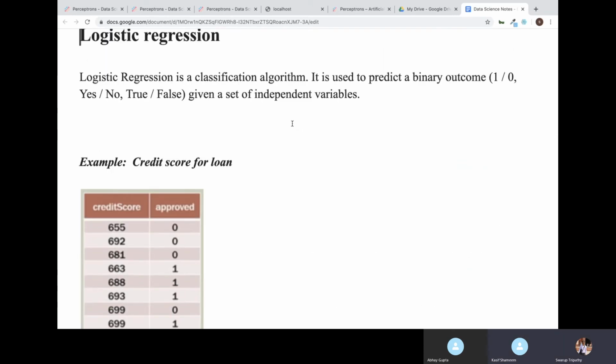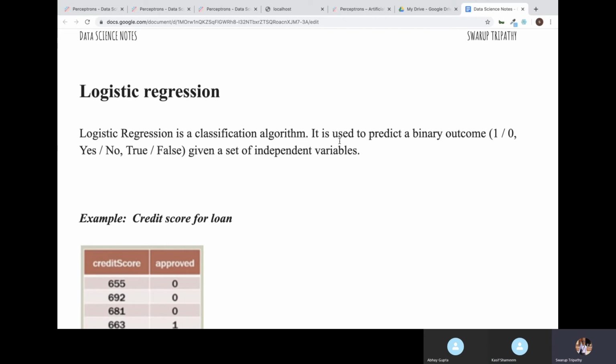So see, regression is nothing but a predictive modeling technique. We have already understood that it's used for prediction. How does it do prediction? By understanding the relationship between independent and dependent variable. That is, it tries to understand how x and y are related, and by understanding that relationship, it can predict values.